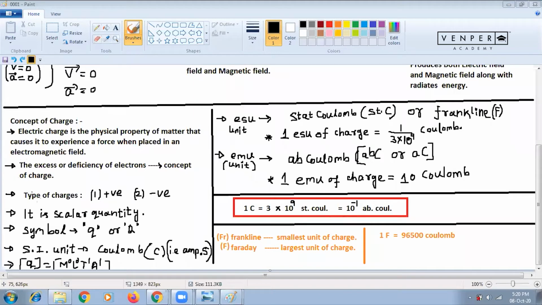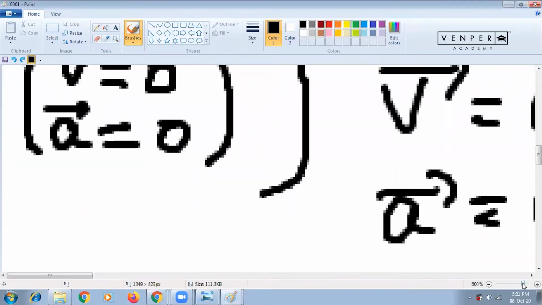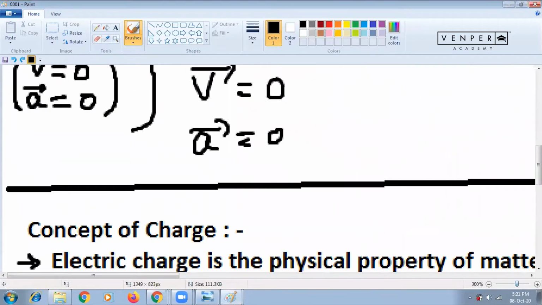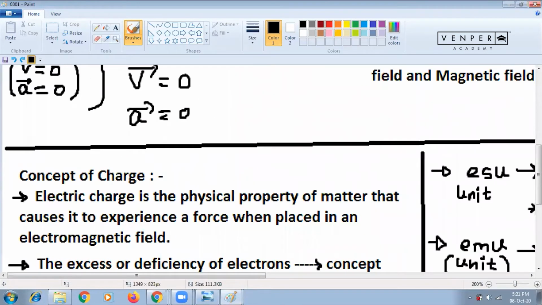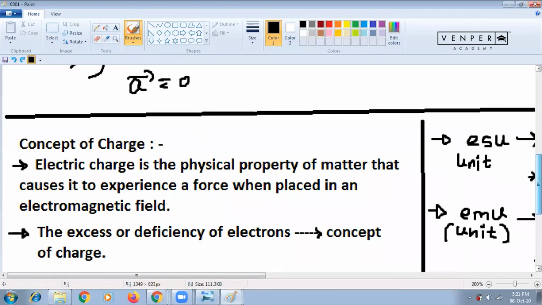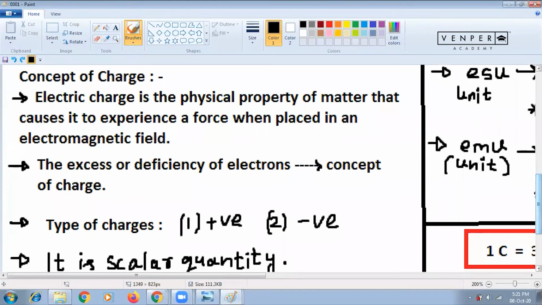Then the types of charges: one is positive, one is negative, and charge is a scalar quantity.